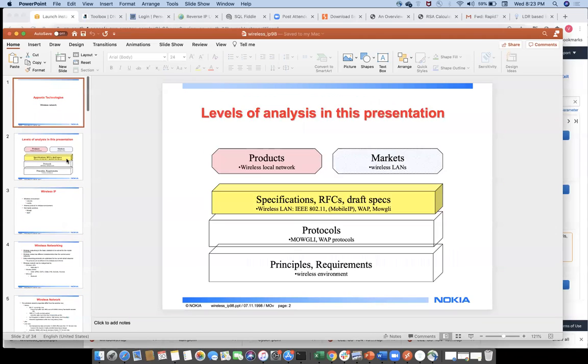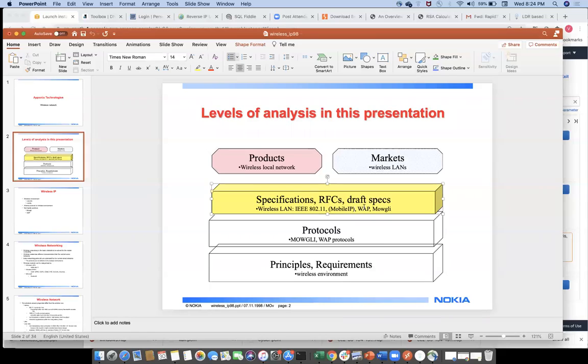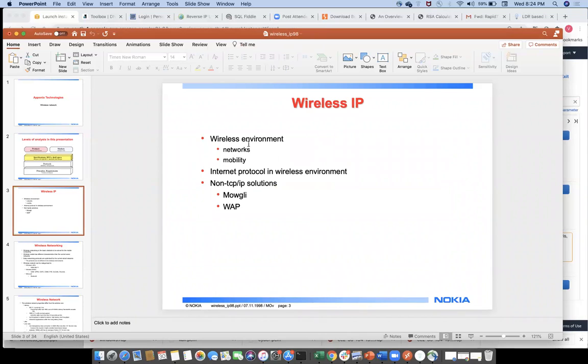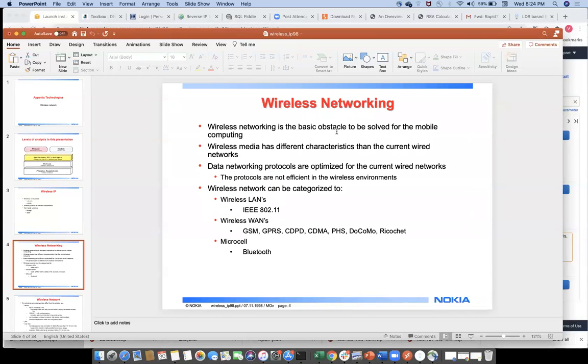Now come to the levels of analysis in these presentations: specifications of RFC, draft spec, protocols, and principles and requirements. Now wireless IP, the wireless environment, internet protocol in a wireless environment, non-TCP/IP solutions. Wireless networking is a basic obstacle to be solved for mobile computing.